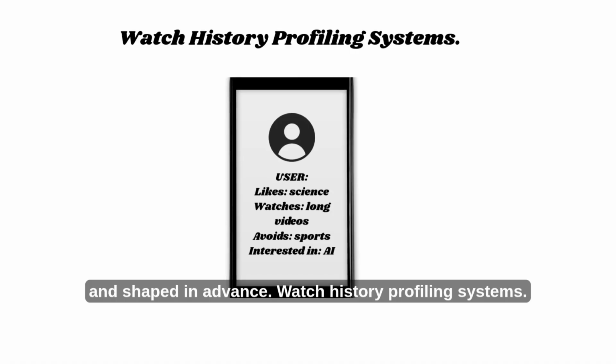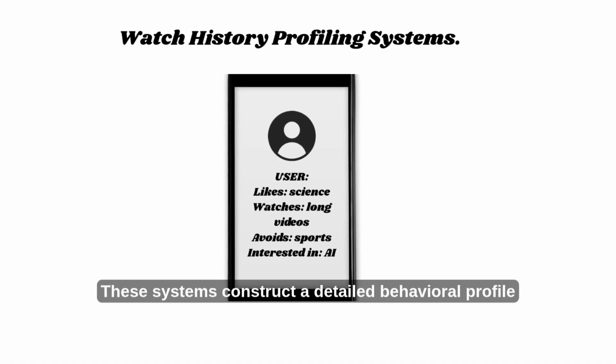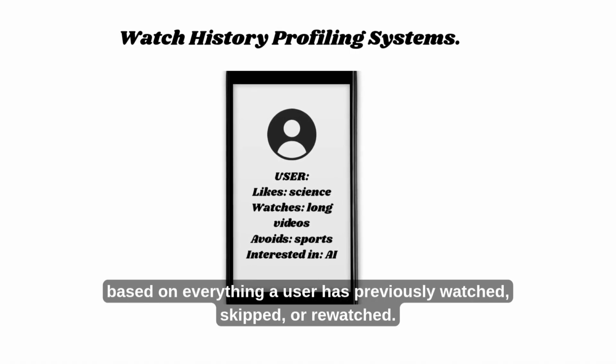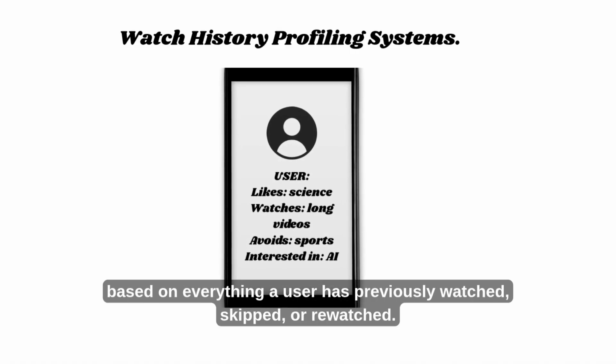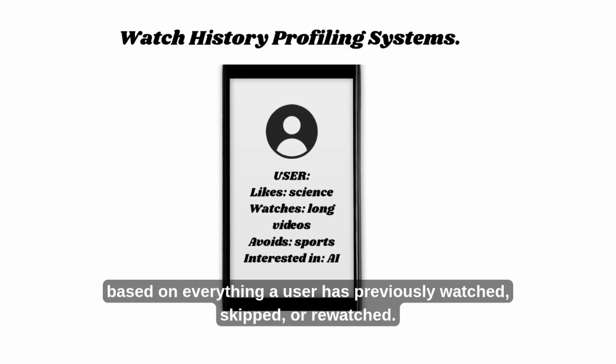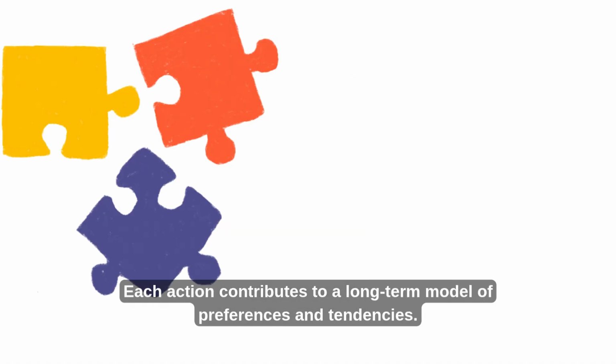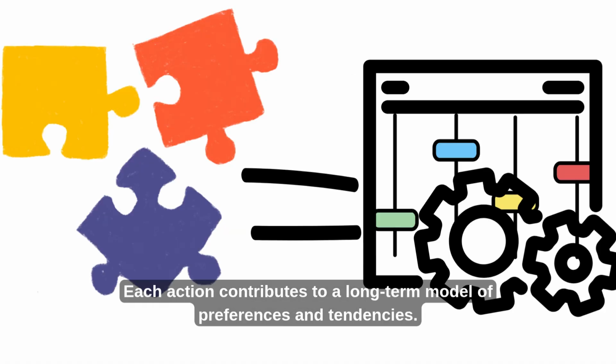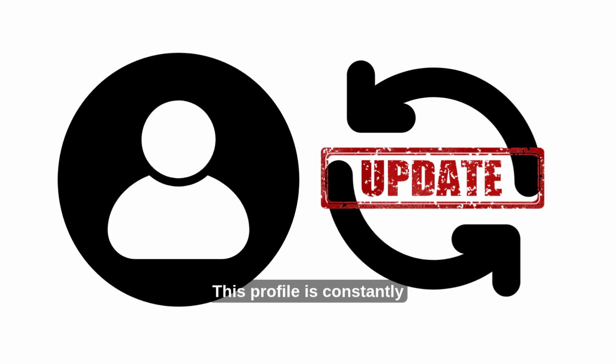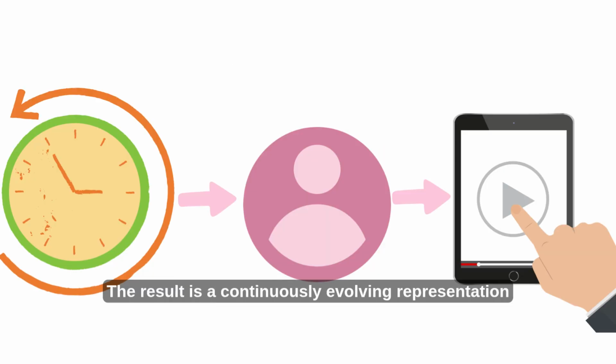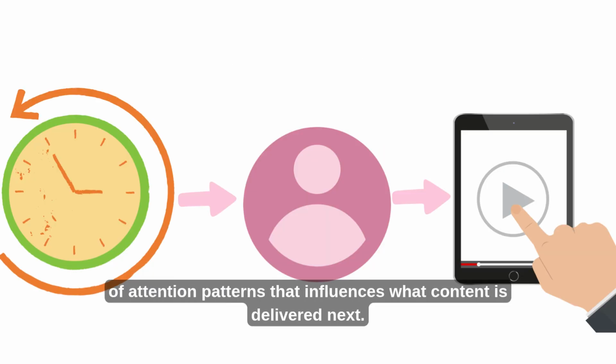Watch history profiling systems. These systems construct a detailed behavioral profile based on everything a user has previously watched, skipped, or rewatched. Each action contributes to a long-term model of preferences and tendencies. This profile is constantly updated in real time as new data is collected. The result is a continuously evolving representation of attention patterns that influences what content is delivered next.